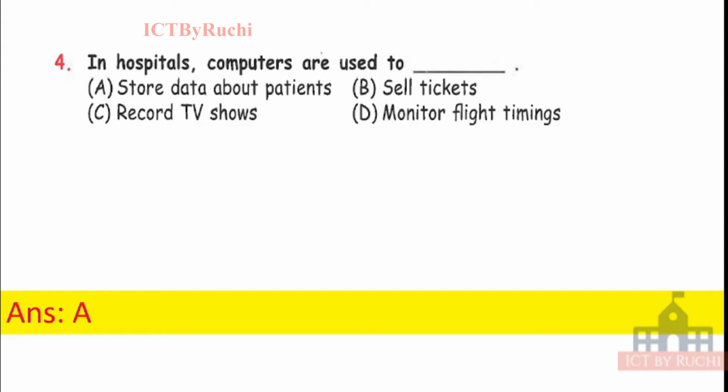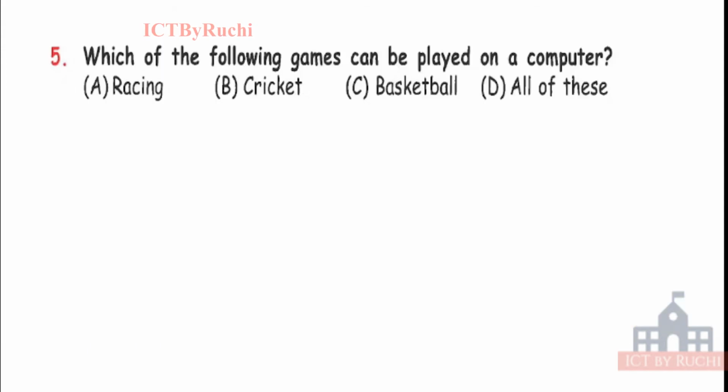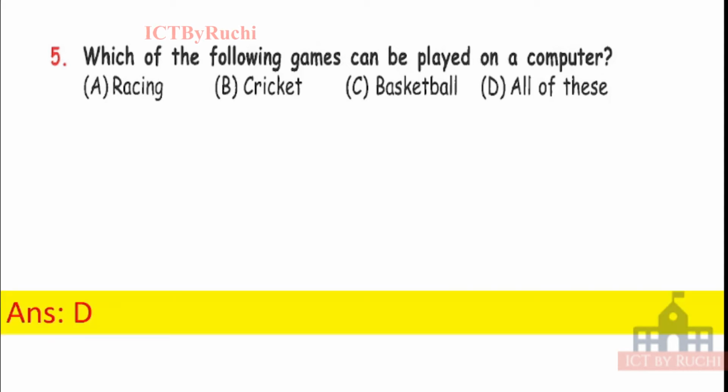Next question, which of the following games can be played on a computer? Racing, cricket, basketball, or all of these? Tell me the answer quickly. We play games on a computer, we install software, we install apps and play, and some games we play outdoors. Answer is D, all of these. We have an app, we have software, so we can play any game virtually. Today's time is digital time, a digital world.